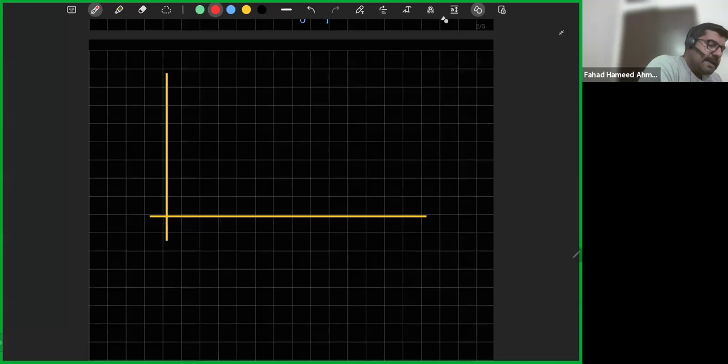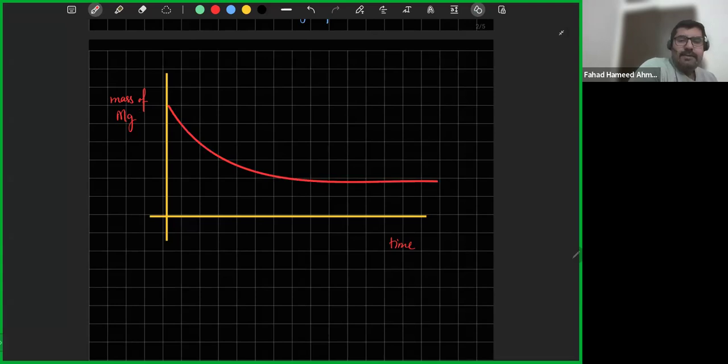So now the change I'm plotting is the change in mass of Mg, or simply the mass of Mg, with respect to time. The mass will be high in the beginning and then slowly it will start to decrease. So it would be something like that: the mass of the magnesium pieces that you added starts reacting, they start dissolving, their mass decreases, and then maybe the reactants get used up and the reaction stops and nothing happens after that.